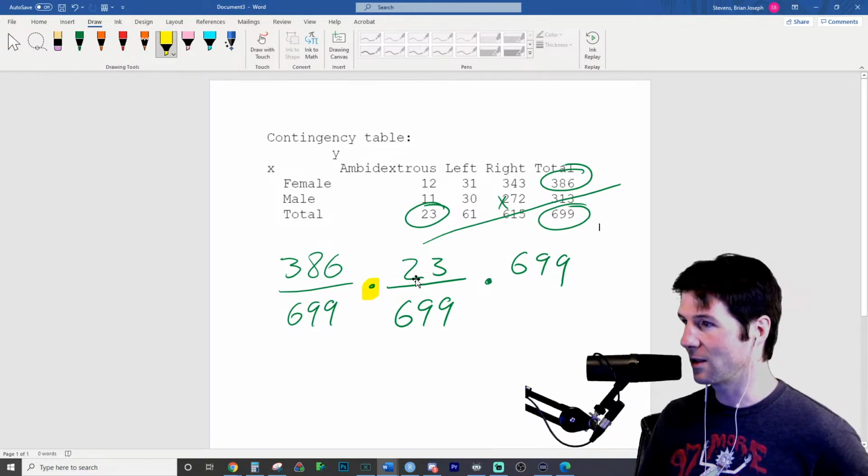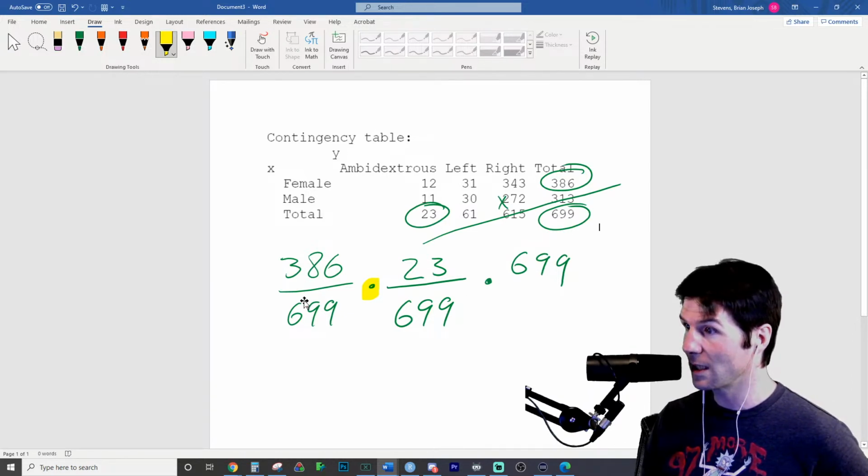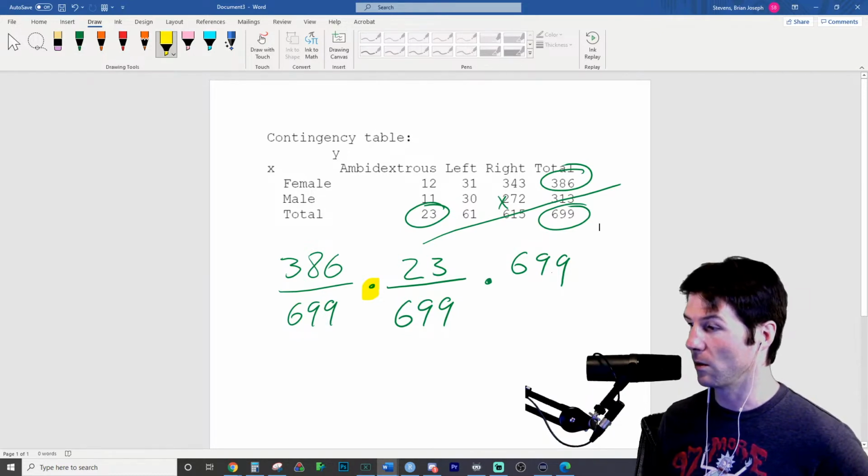Does that make sense, Trace? Like, it's the multiplication rule in 201 because you assume independence to say what's the probability someone is female and ambidextrous, and then multiplying by this right here will get you not the percent anymore because this is probability. Multiplying by the grand total will get you a male and ambidextrous.